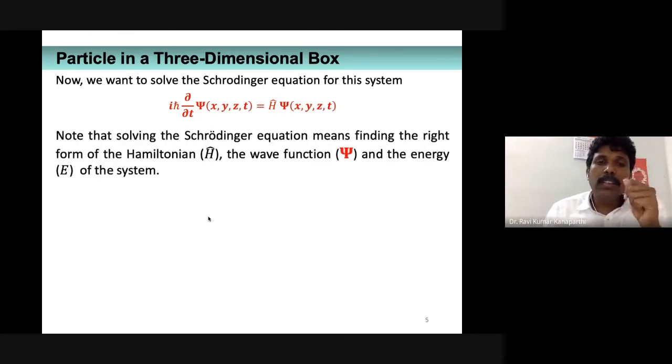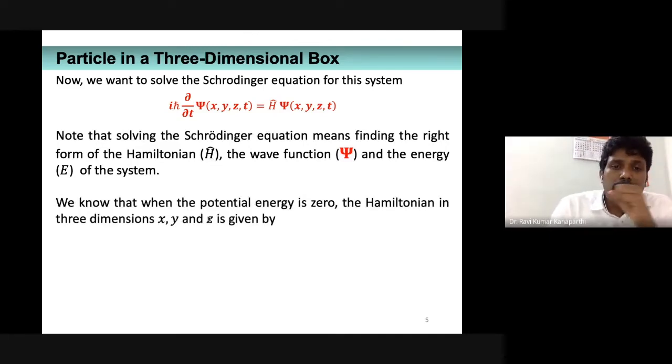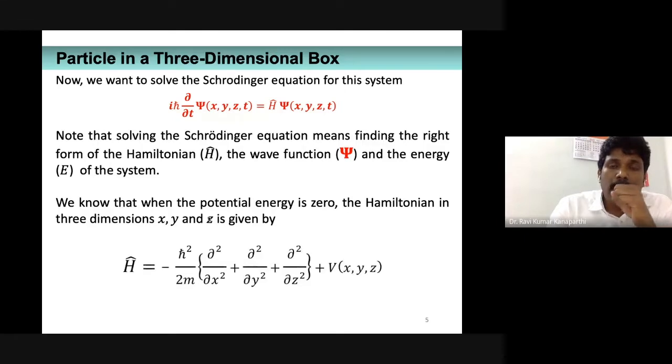But you realize that in this particular case the potential energy is actually not changing with time. It is 0, which means it is not changing with time. Therefore, we need not go for that. We will come to that discussion.